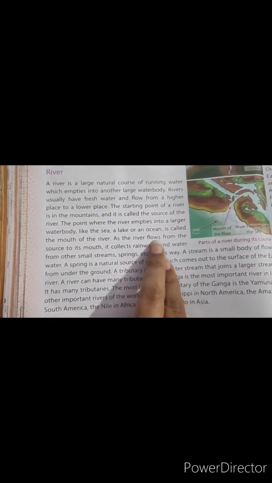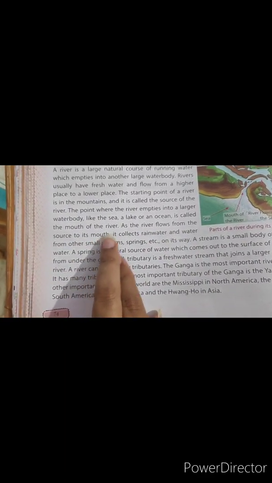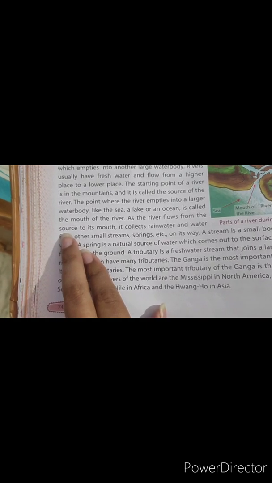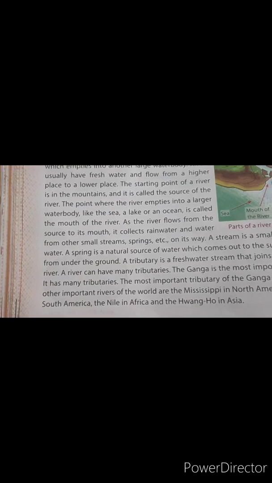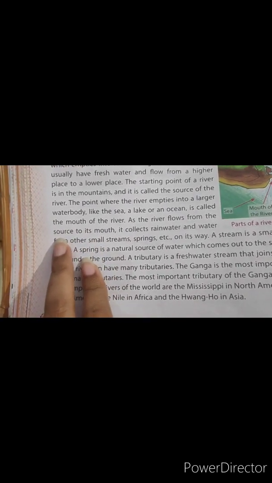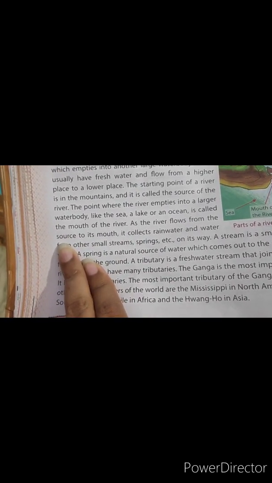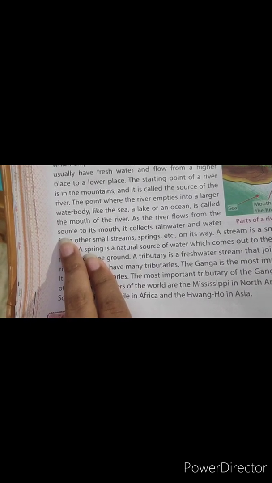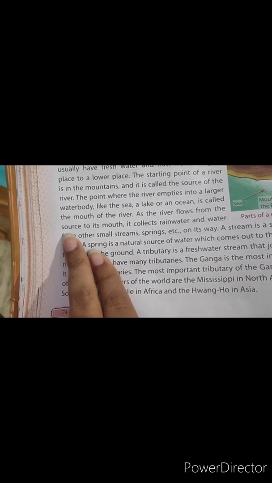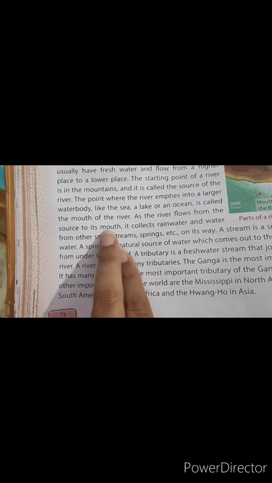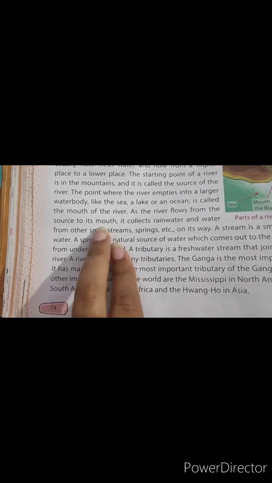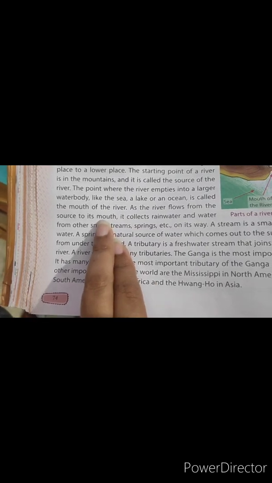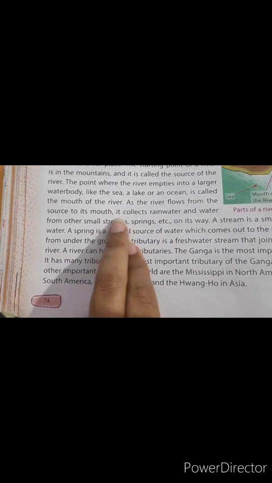As the river flows from the source to its mouth, what is the source of a river? The mountain, where the snow melts and flows down to form a river. Now what is the mouth? The point where the river meets a larger water body.